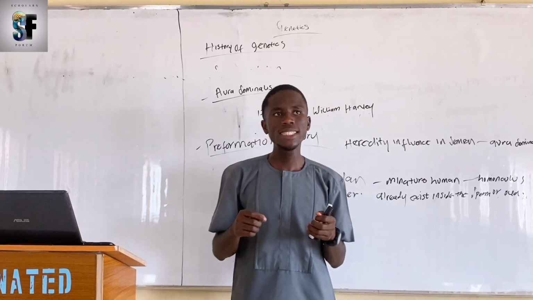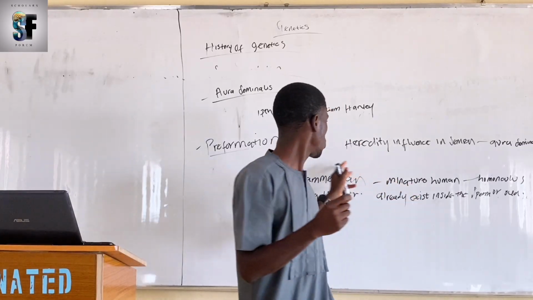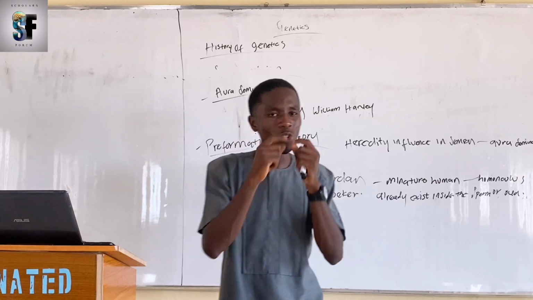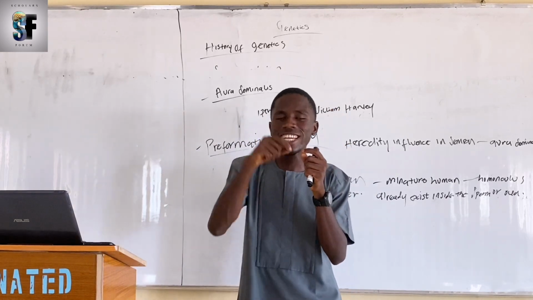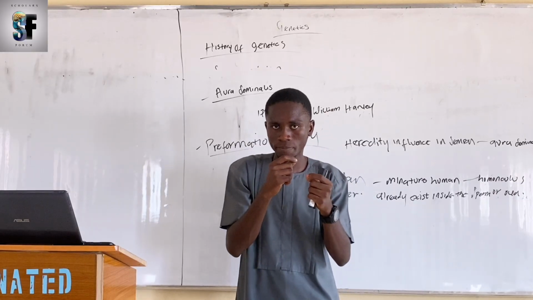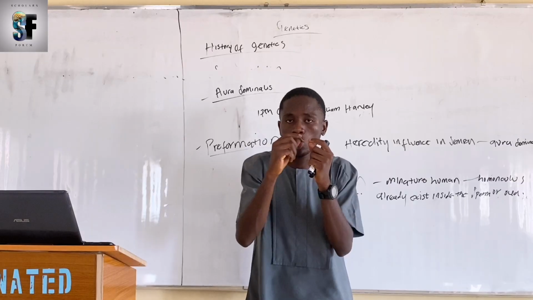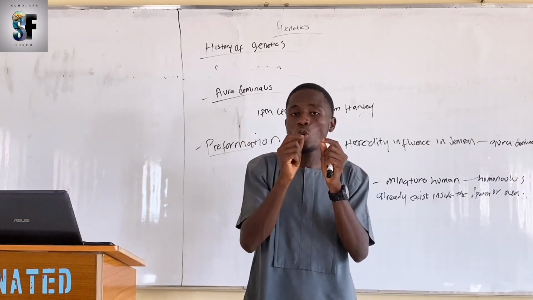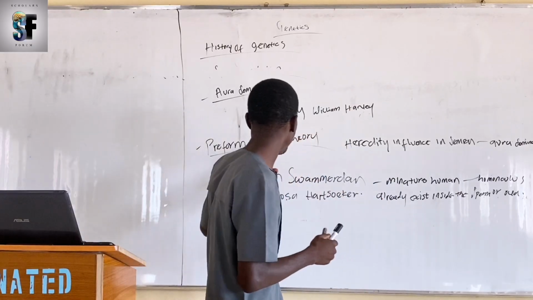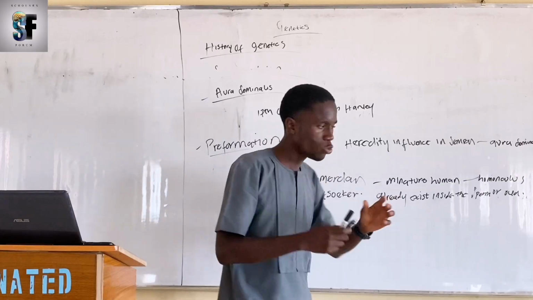Alright, just imagine a very tiny baby, to explain what this theory is saying, the preformation theory. Just imagine a very tiny baby inside a seed. Are we together? When that seed is planted and watered, according to this theory, the tiny baby inside does not develop any new feature, but it only becomes bigger and bigger and bigger. That is what the preformists believe.